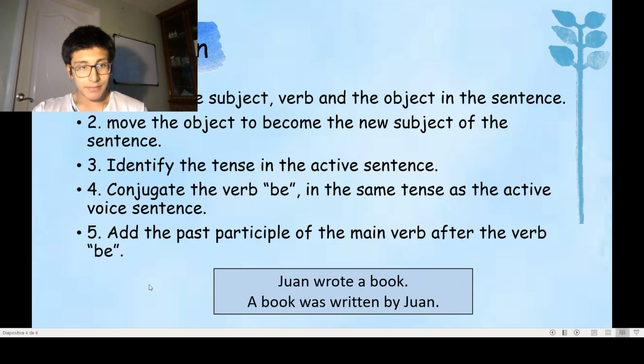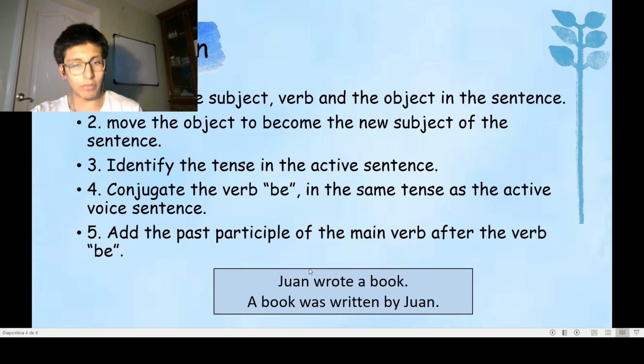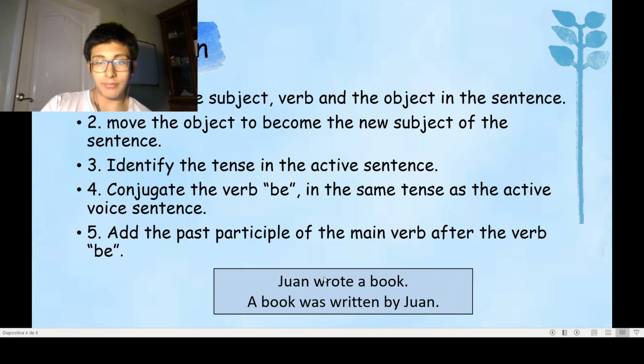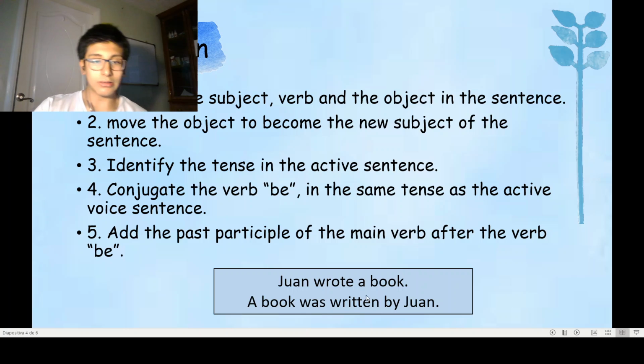And the last step is to add the past participle of the main verb after the verb to be. The past participle of which verb? The principal. That is, in this sentence, the verb wrote. So for that verb wrote, the past participle is written. So: a book was written.